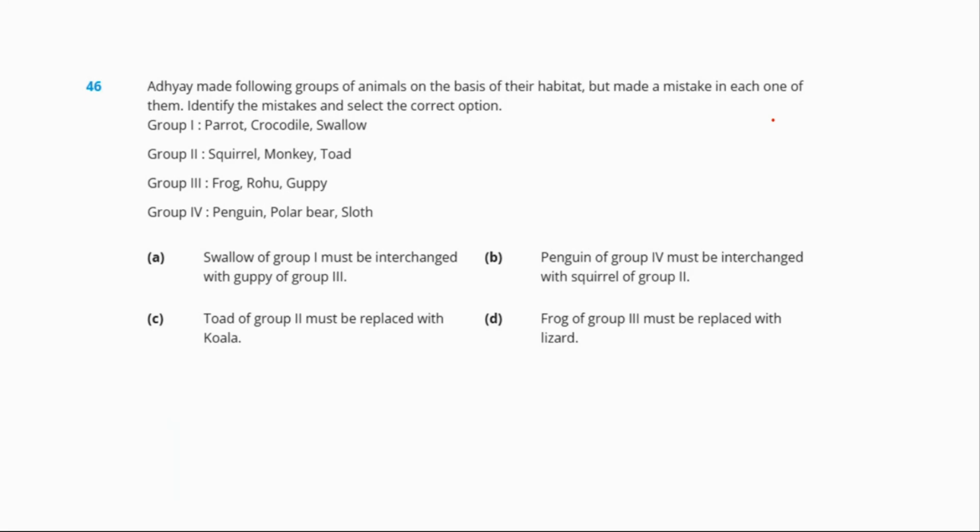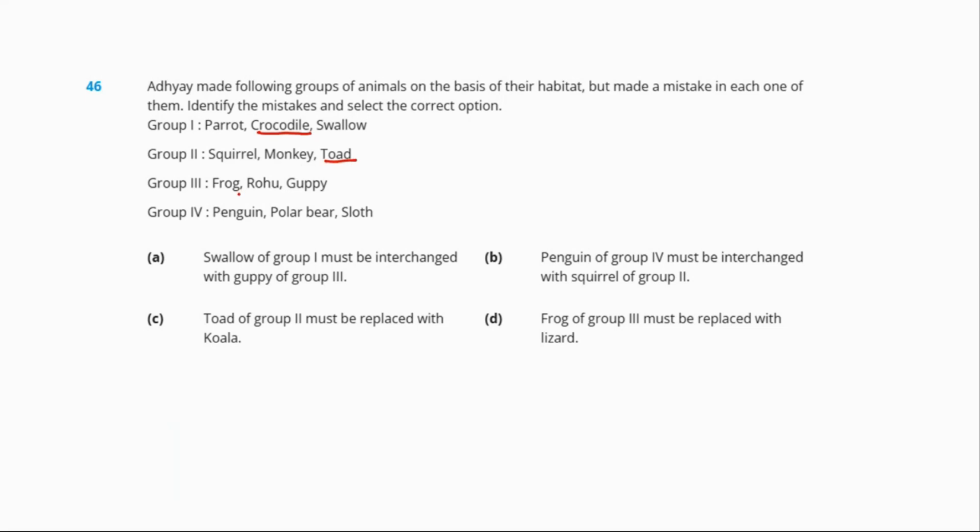Group 1: parrot, crocodile, swallow. Group 2: squirrel, monkey, toad. Group 3: frog, rohu, guppy. Group 4: penguin, polar bear, and sloth. In group 1, parrot and swallow are aerial animals, while crocodile is a reptile, so crocodile is the odd one out. In group 2, squirrel and monkey are arboreal animals, while toad is an amphibian, so toad is the odd one here.